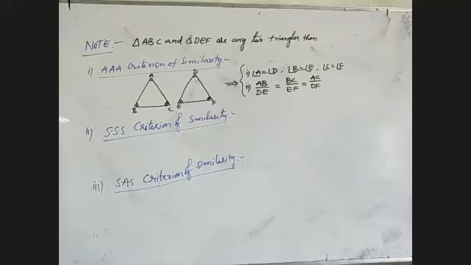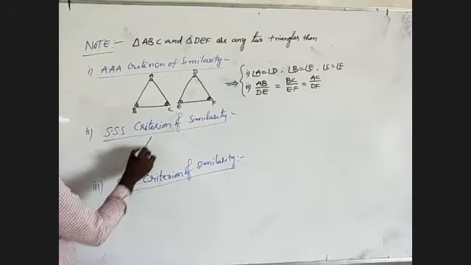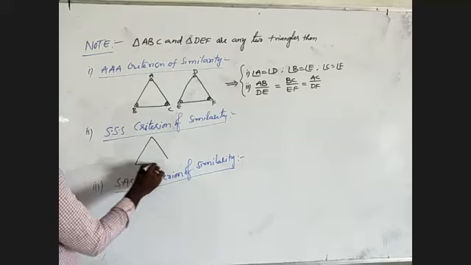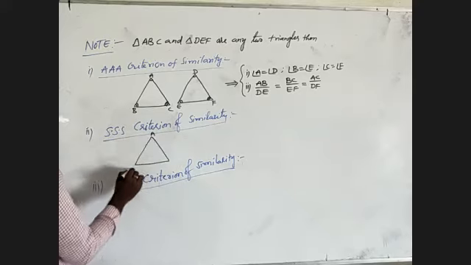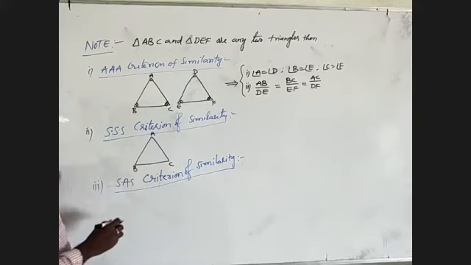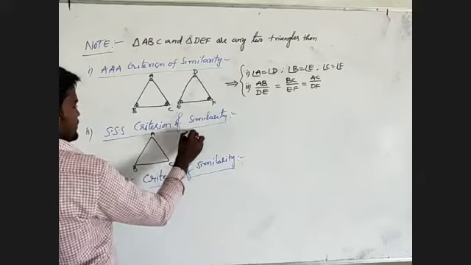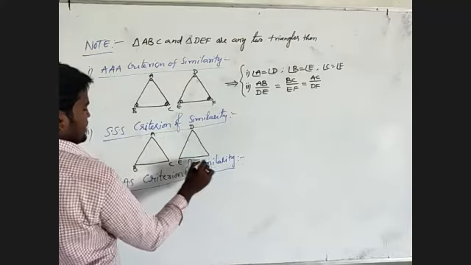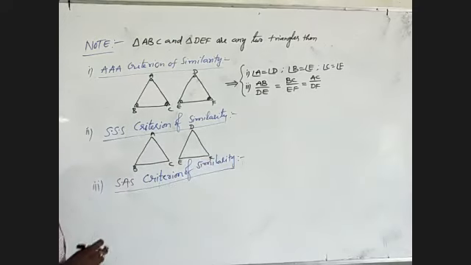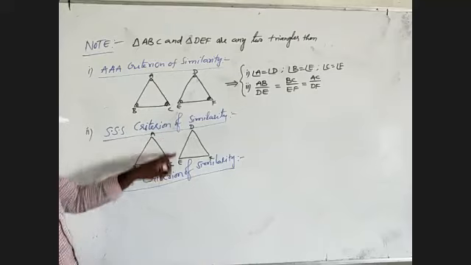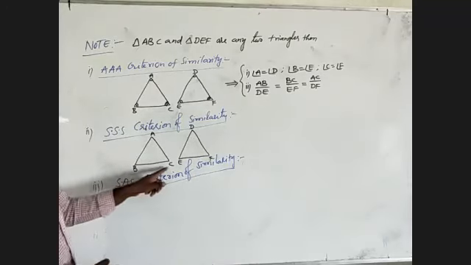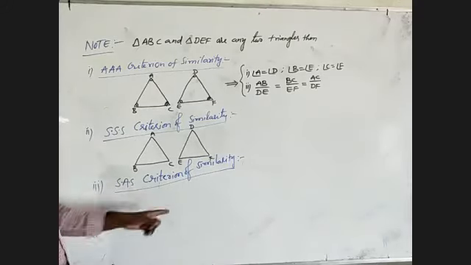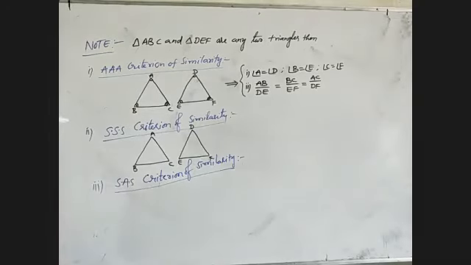Now, when we take any two triangles ABC and DEF, here the corresponding sides are proportional. That is, AB by DE, BC by EF, and finally AC by DF.